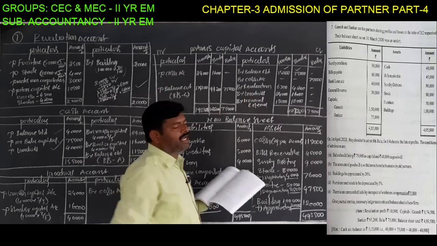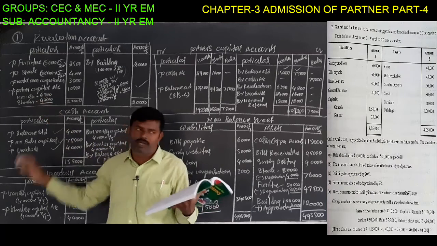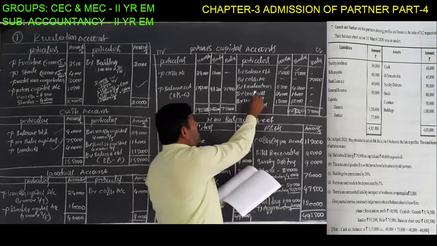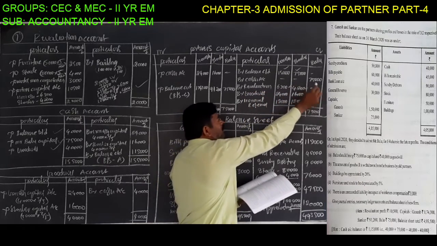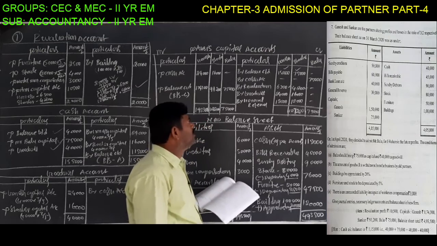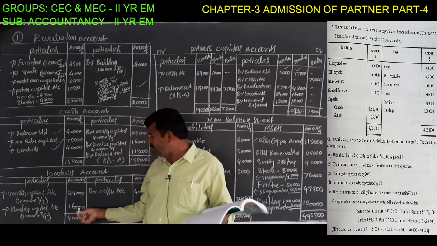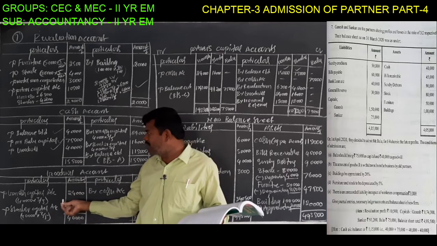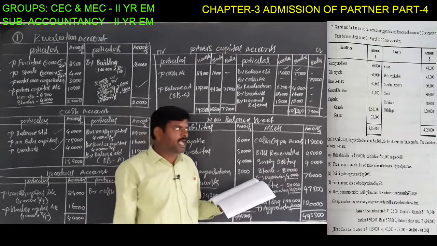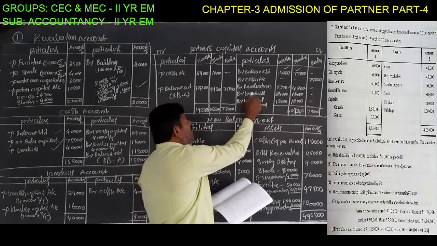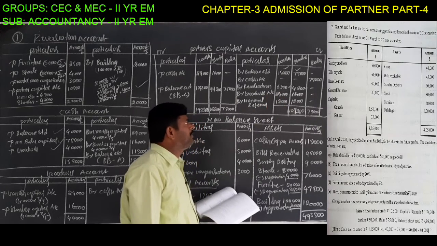Revaluation account profit: as per the revaluation account, the profit is 6,300 and 4,200 rupees. The same amount must be transferred by the revaluation account, 6,300 and 4,200 rupees. This is the revaluation profit. The goodwill amount here is only 24,000 and 16,000. In the goodwill account we mention Ganesh capital and Shankar capital, and in the capital account we mention the goodwill account, 24,000 rupees and 16,000 rupees.